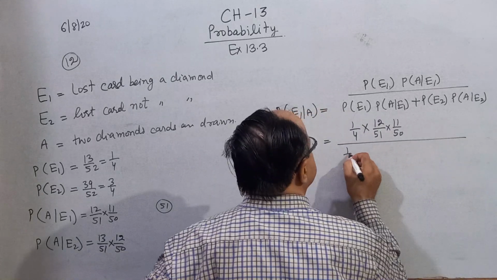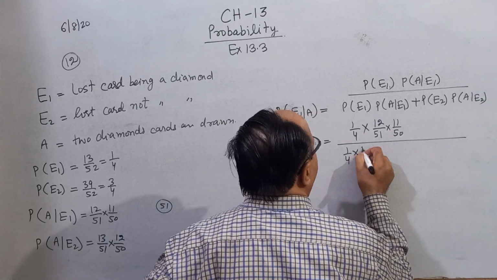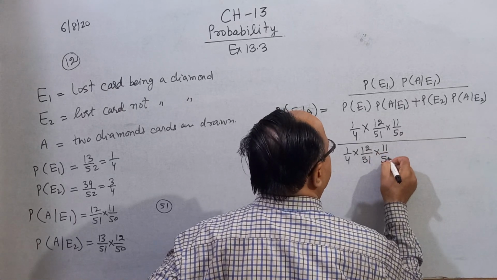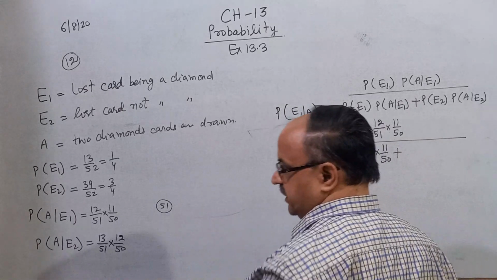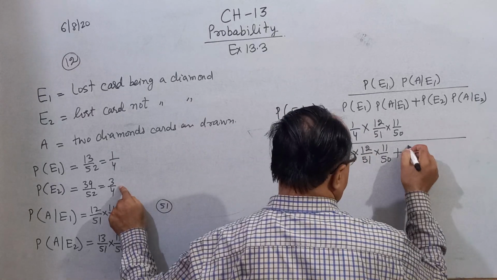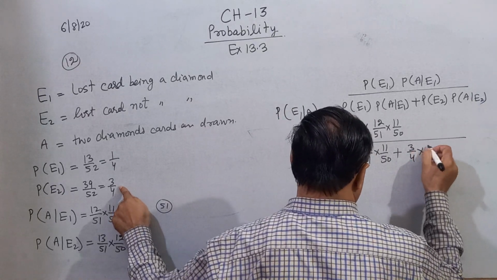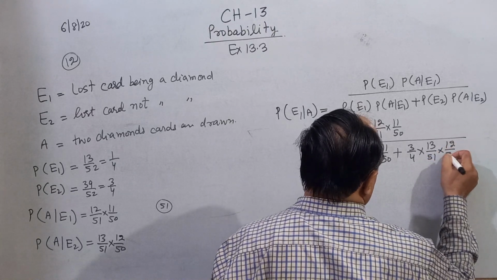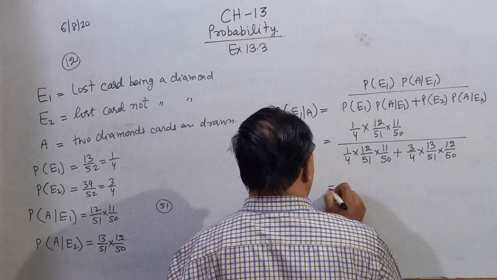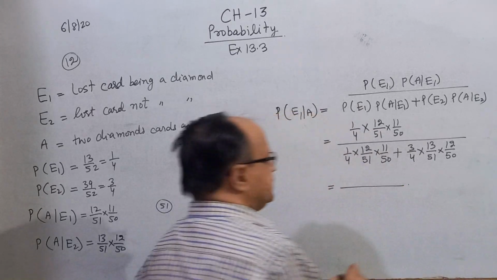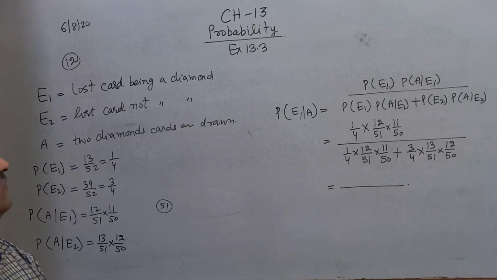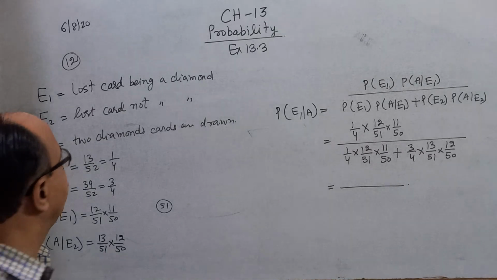So this is 1 by 4 into 12 by 51 into 11 by 50, plus the probability of E2, that is 3 by 4, into 13 by 51 into 12 by 50. Do the calculation yourself, correct? This is the solution of question number 12. Clear?